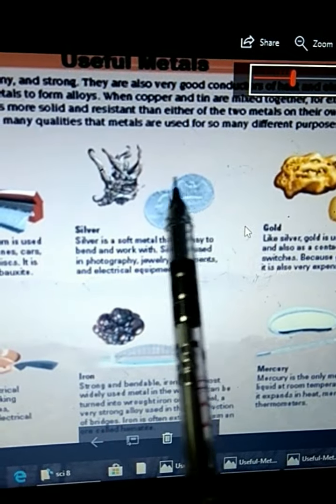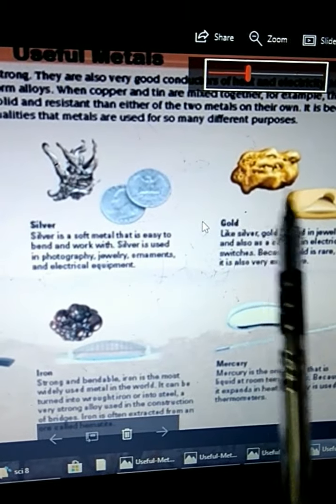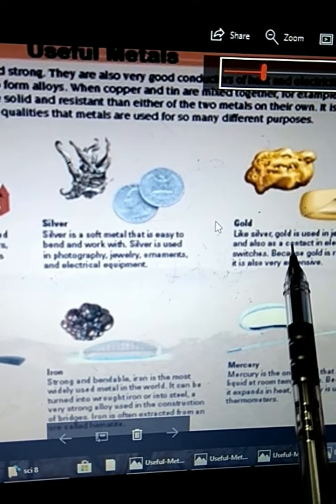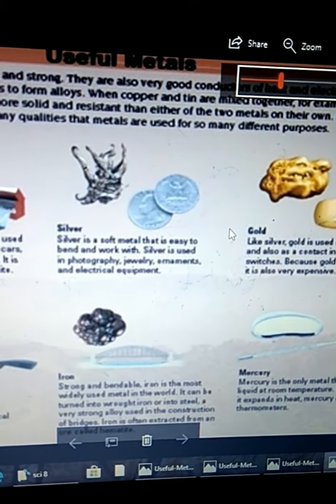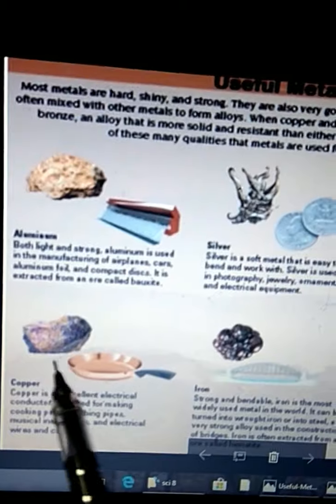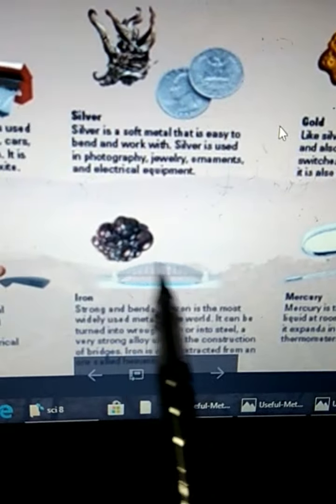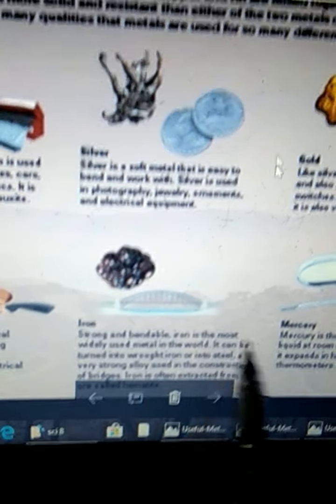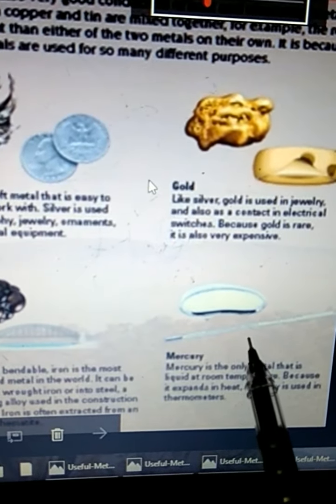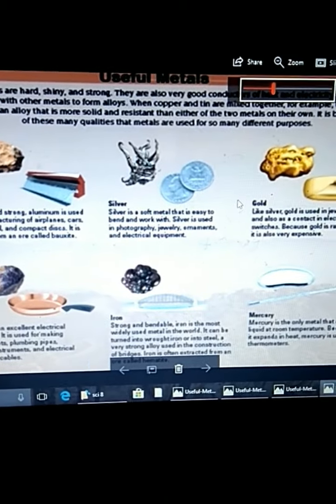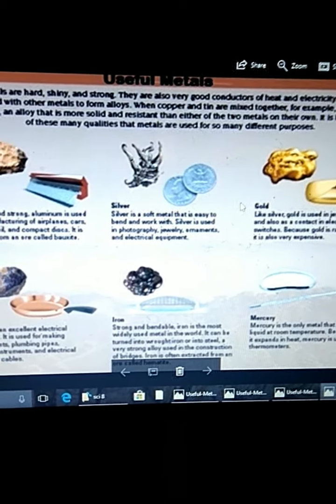They are found in the impure state and are made into coins. See, gold. Gold is used in jewelry and also in contacts in electrical switches. See how copper is found in the impure state, and how it is made. They are refined. Iron, impure state. Mercury. So these are useful metals.